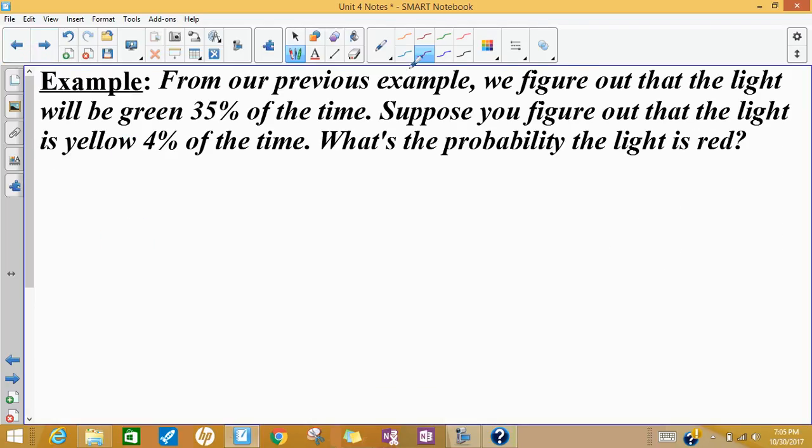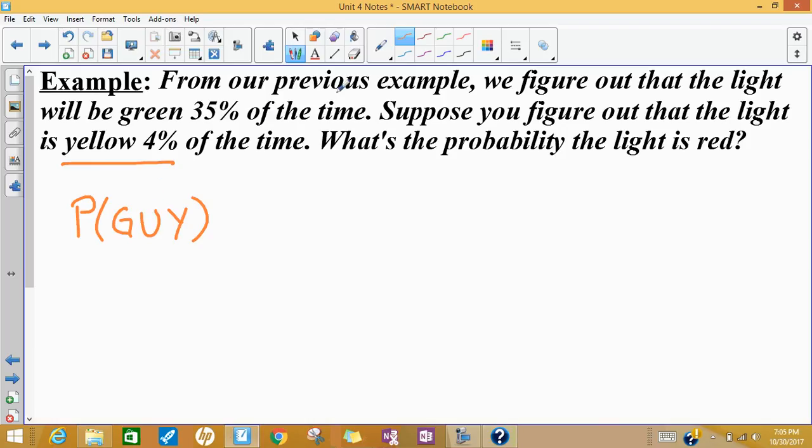So let's do an example. We know that a green light happens 35% of the time. And now we're going to say that we get a yellow 4% of the time. We want to know the probability the light is red. So if the light is not red, then it's going to be green or yellow. So we can find the probability of the light being green or yellow. Oops, that actually looks like the word guy.